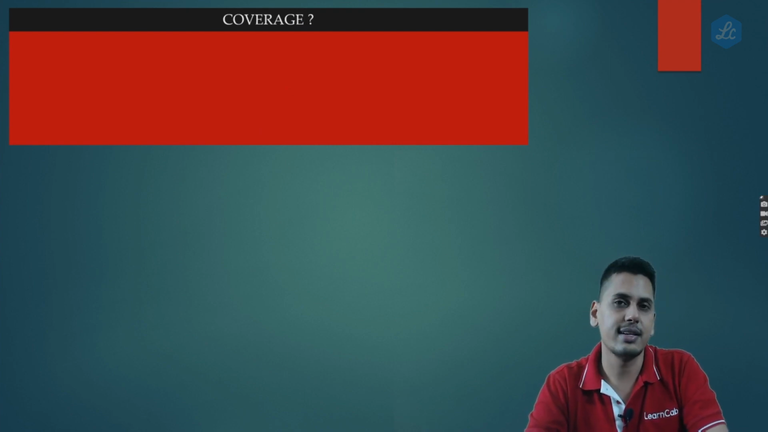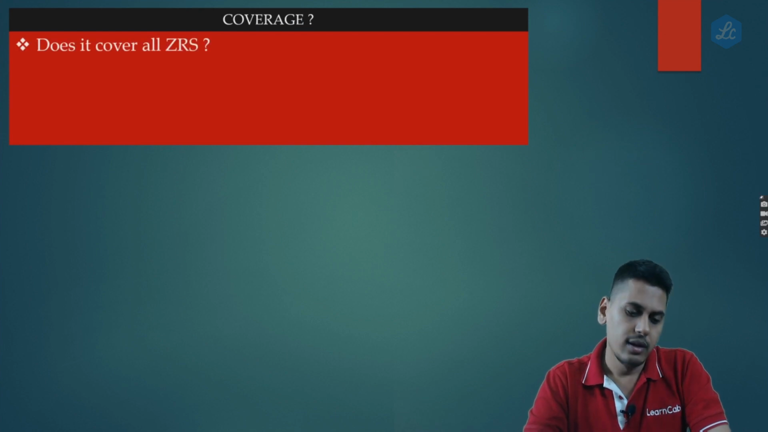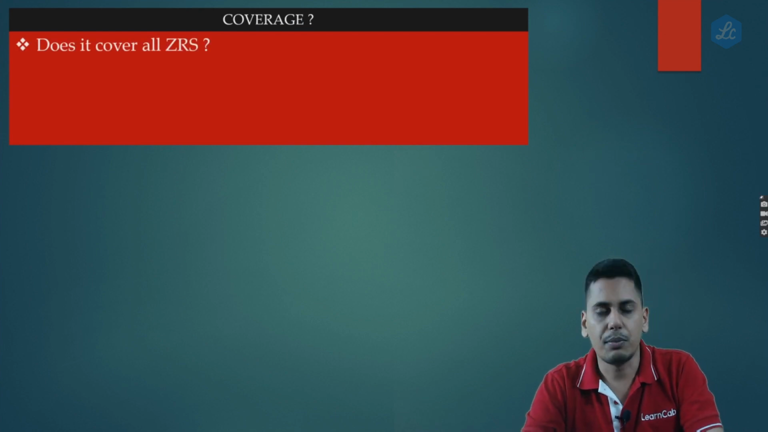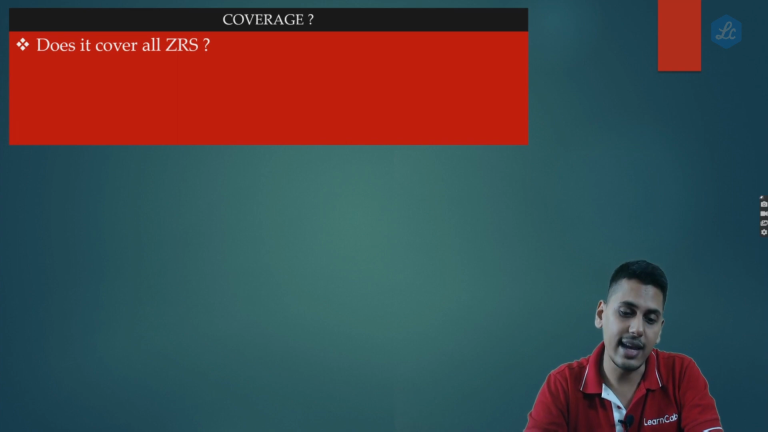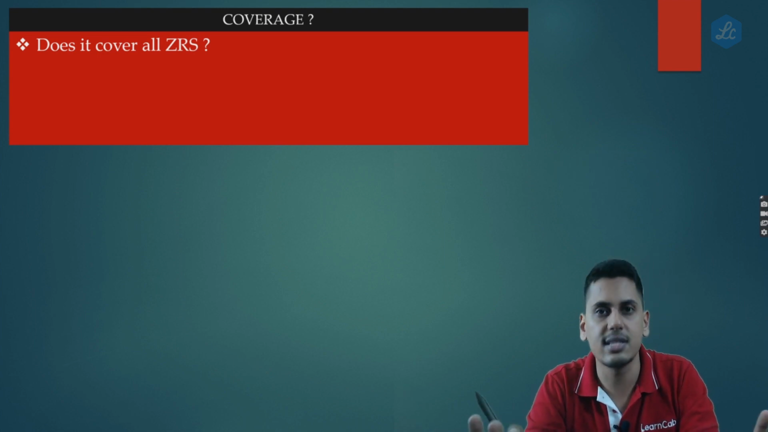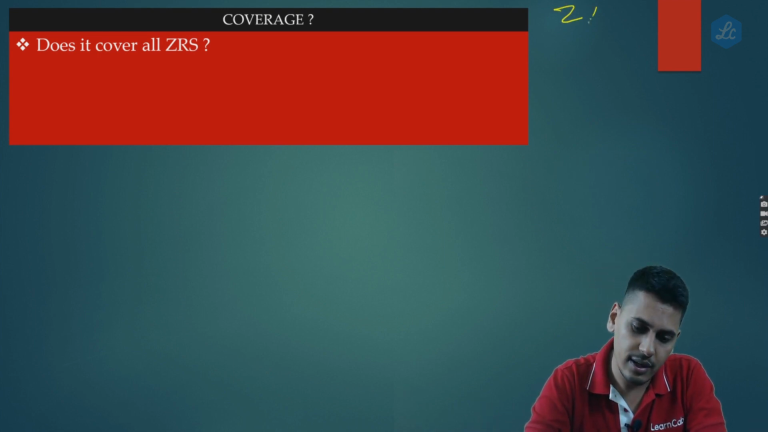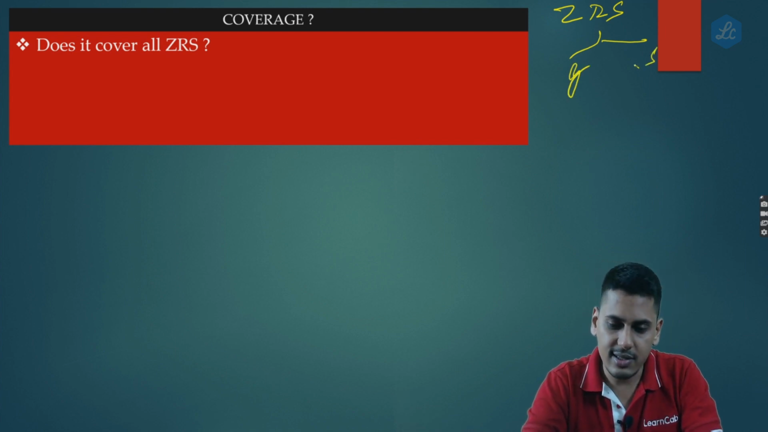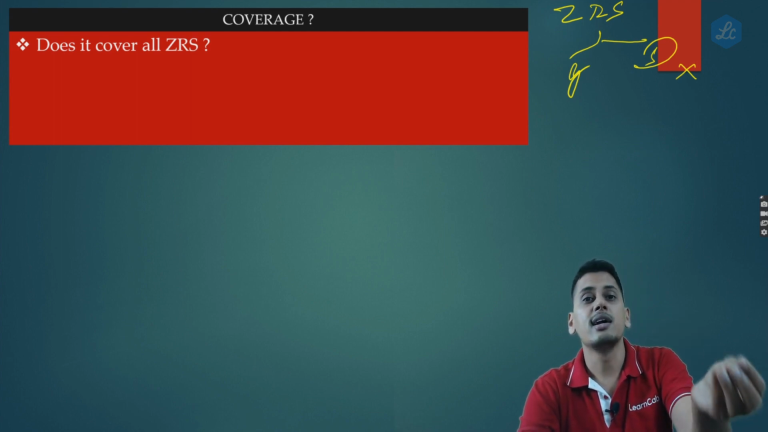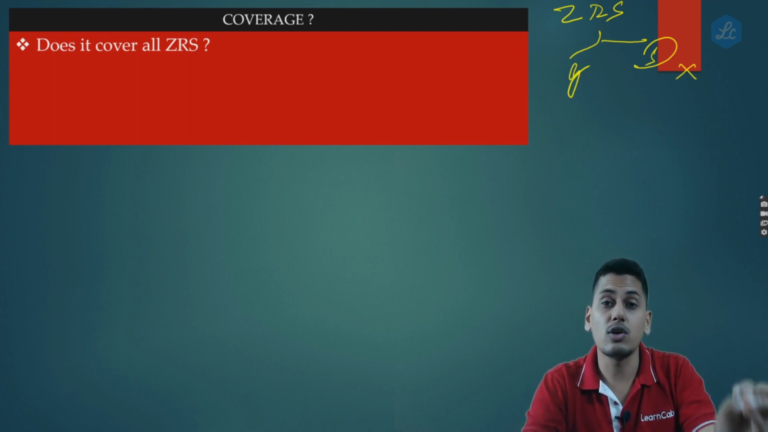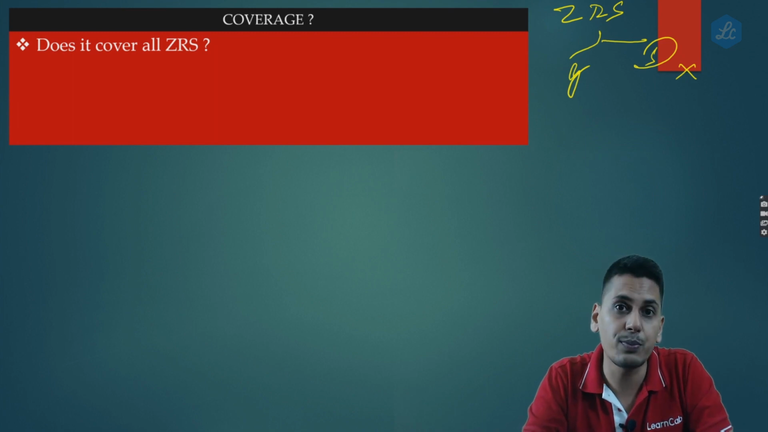Now friends, let us discuss the coverage of 96B. Does it cover all zero rated supplies? Friends, does 96B cover all zero rated supplies? Question number 1. Does it cover zero rated supply of services? Friends, zero rated supplies could either be of goods or of services. Does it cover zero rated supply of services? The answer is no. Not required also, because realization of sale proceeds is already built into the definition of export of service itself.